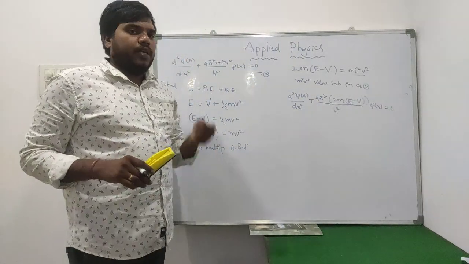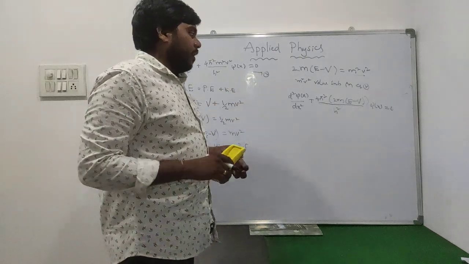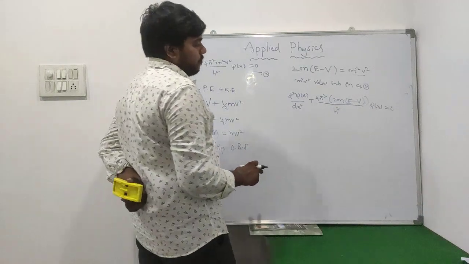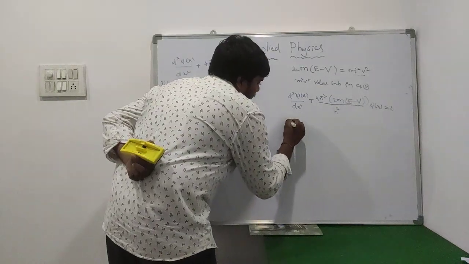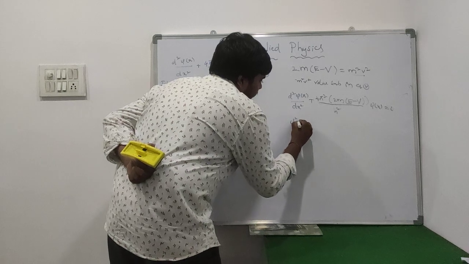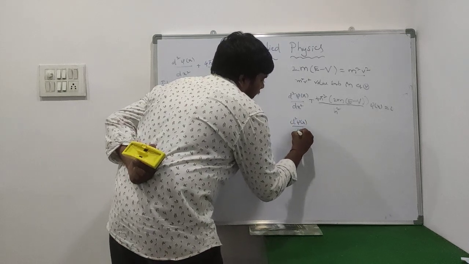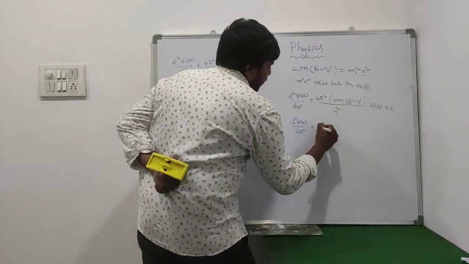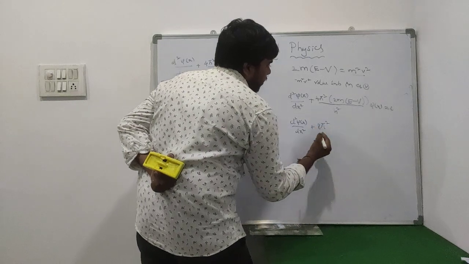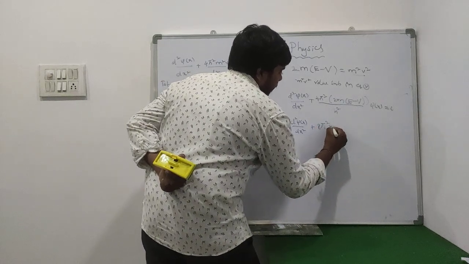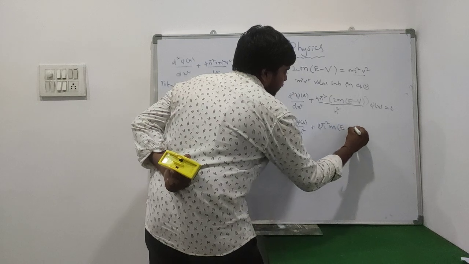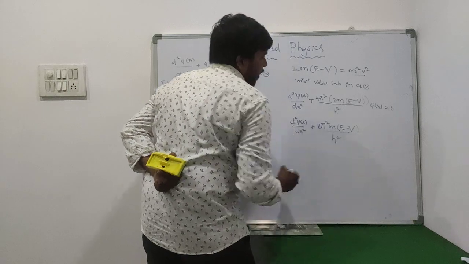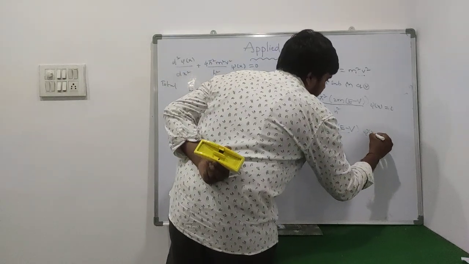So that is the final value we got from Schrodinger. d square psi of x by dx square plus 4 pi square into 2m into E minus V by h square into psi of x equals 0. Again we write it in short form: d square psi of x by dx square plus 4 into 2, so 8 pi square m into E minus V, whole by h square, into psi of x is equal to 0.